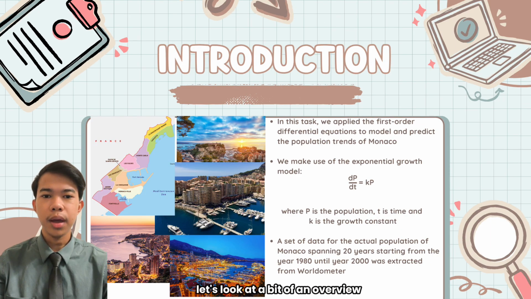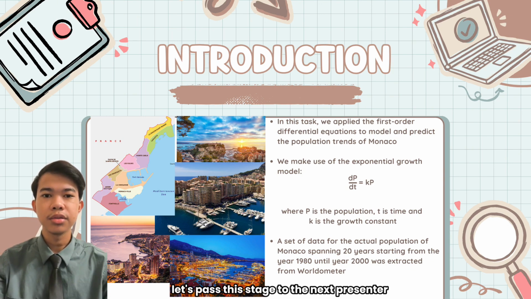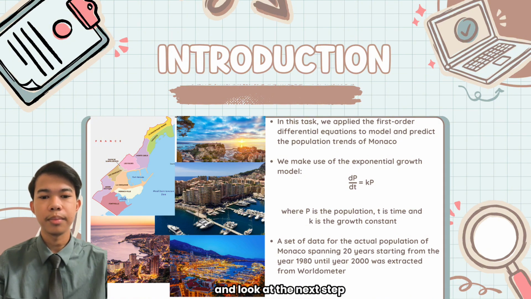Now, let's look at a bit of an overview about this project. To begin with, we applied the first order differential equations to model and predict the population trends of Monaco. We make use of the exponential growth model as shown here. We also include a set of data for the actual population of Monaco over the same period of time from worldometer to ensure the accuracy of our work. Without further ado, let's pass this stage to the next presenter and look at the next step.